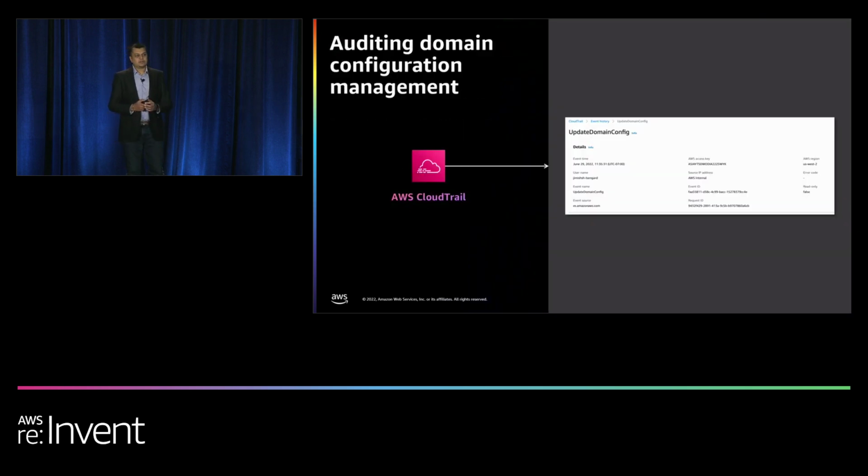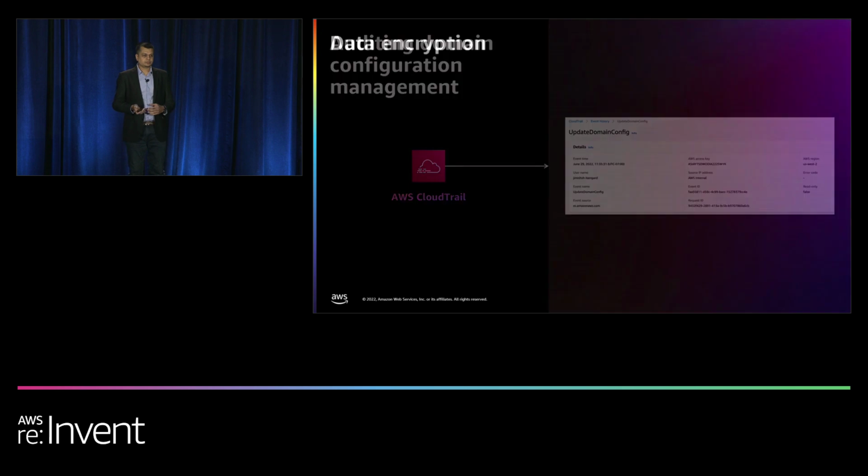We also have, by default, enabled AWS CloudTrail audit logging. So when you create your clusters, any domain configuration changes, for example, if somebody's added a new instance or changed the instance type, enabled a new feature, all of that information is automatically audit logged to your AWS CloudTrail.